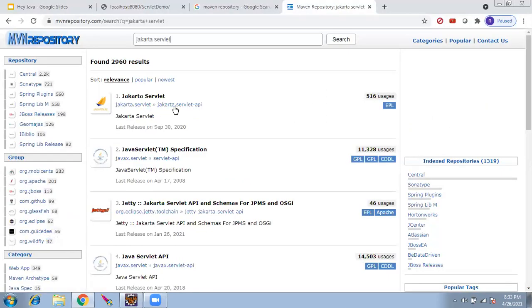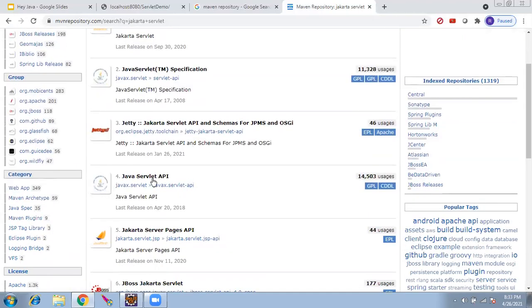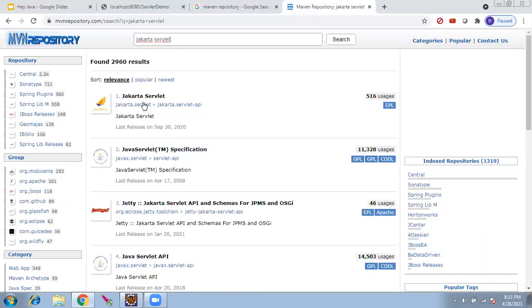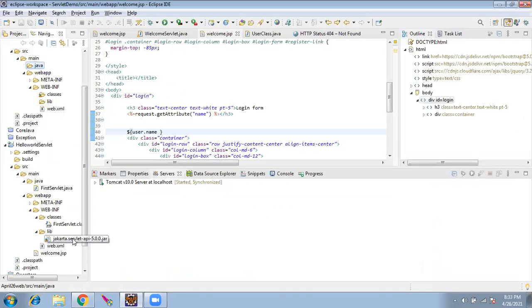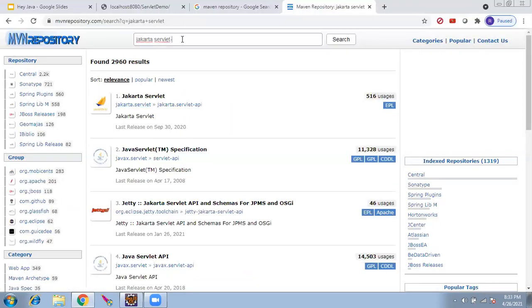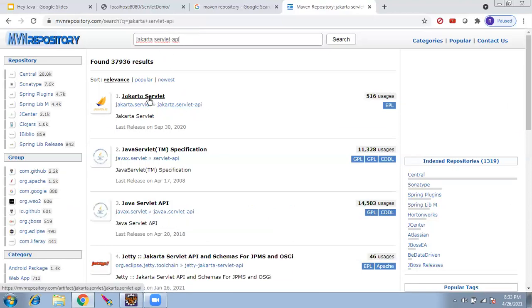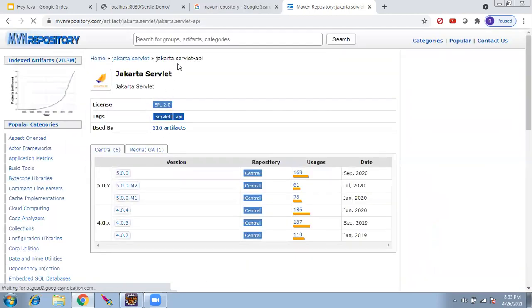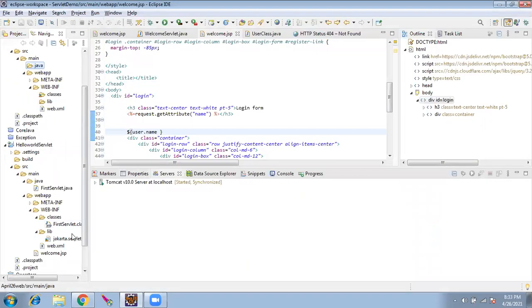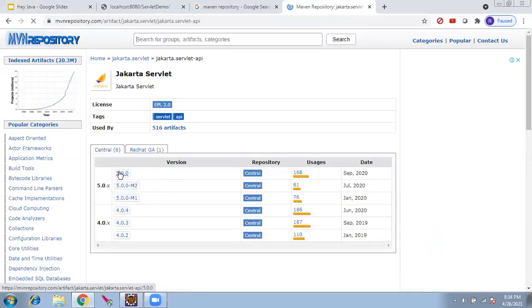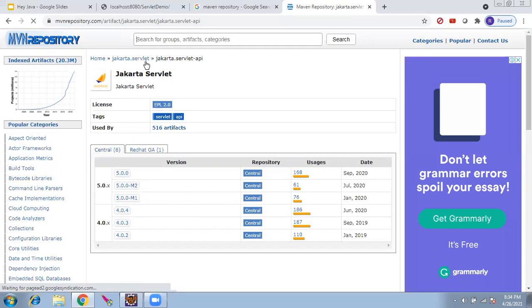Jakarta Servlet API 5.0. Here it is, jakarta.servlet. This is Servlet API 5.0. That means these are the classes and methods which we are going to use in the Tomcat server, right? Correct. This is one of the packages.